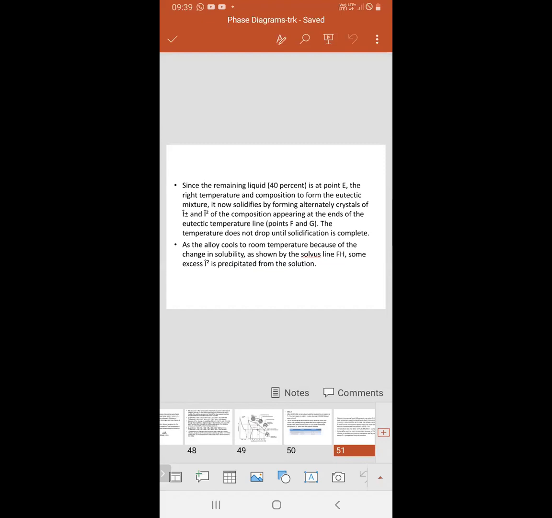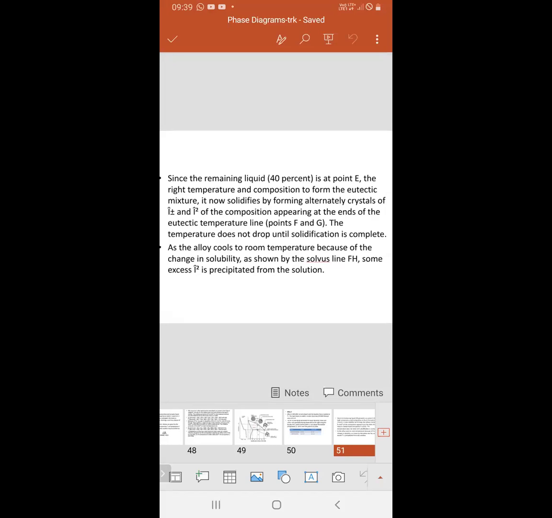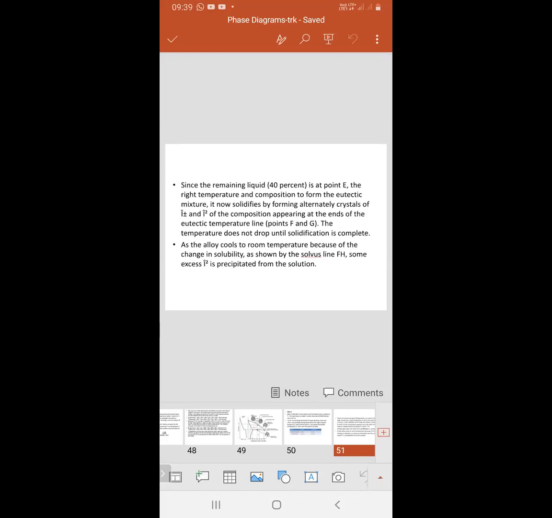Since the remaining liquid is at point E, at the right temperature and composition to form the eutectic mixture, it now solidifies by forming alternate crystals of the compositions appearing at the ends of the eutectic temperature line, that is points F and G. The temperature does not drop until solidification is complete. It then cools to room temperature, and because of the changes in solubility, as shown by the solvus line FH, some excess beta precipitates form from the solution.